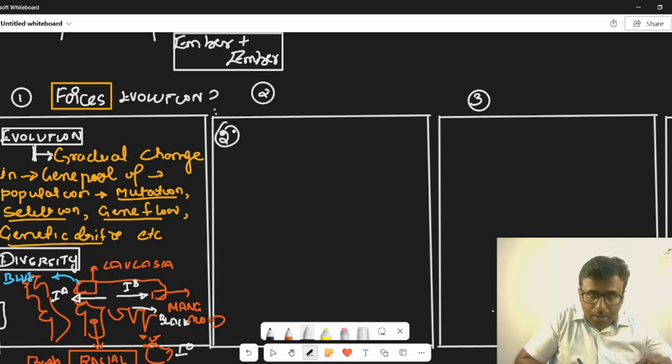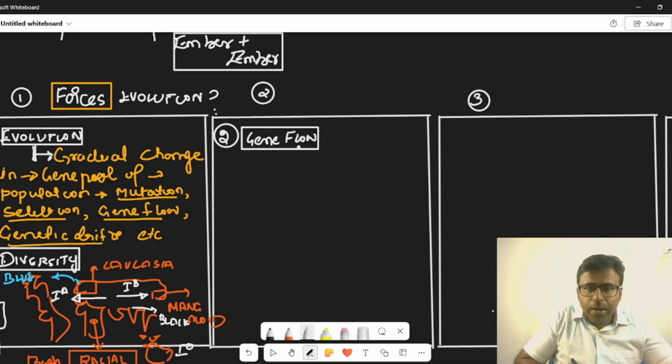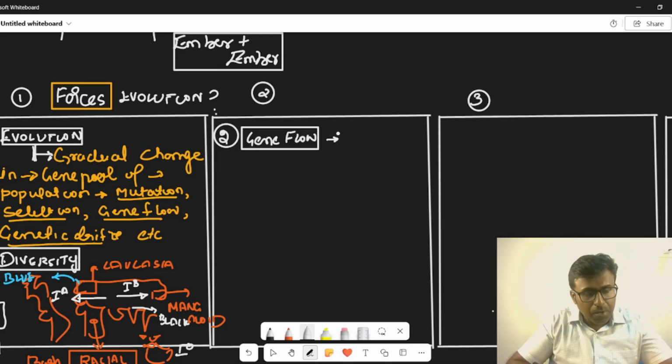The second point I will use some other thing. Some other thing you can use. For example, this is Ember and Ember, check it. There is gene flow. How do you write this? Gene flow creating genetic diversity.